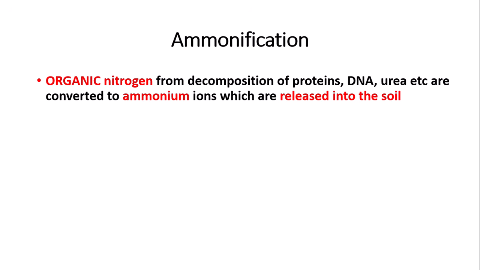So now I'm going to talk about the next process, which is ammonification. Ammonification is kind of similar to nitrogen fixation in that ammonium ions are also produced. However, the ammonium ions in ammonification are produced from organic nitrogen. This organic nitrogen comes from the decomposition of proteins, DNA, urea, ATP, etc. So they are converted to ammonium ions, which are then released into the soil. So ammonium ions are now free in the soil.